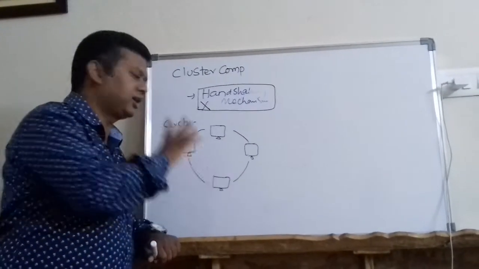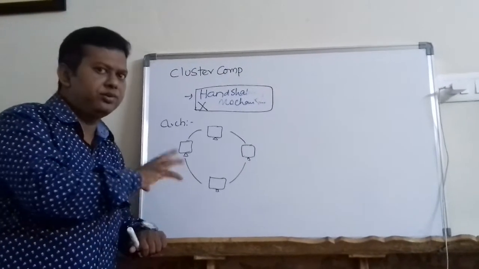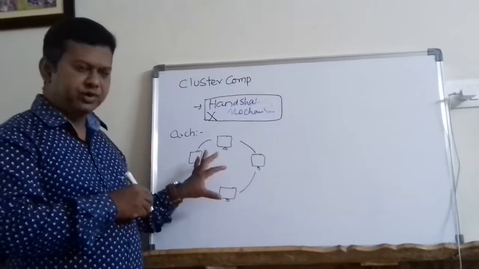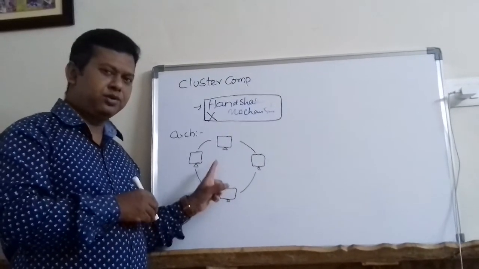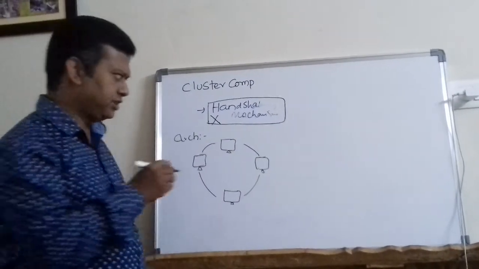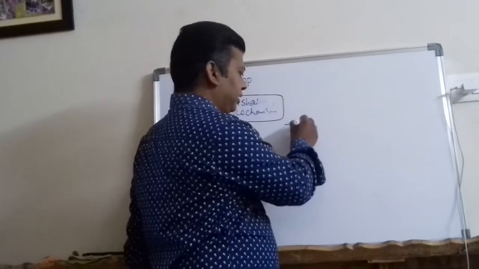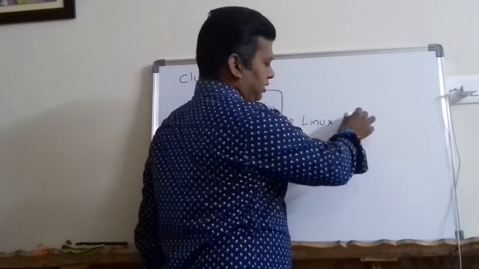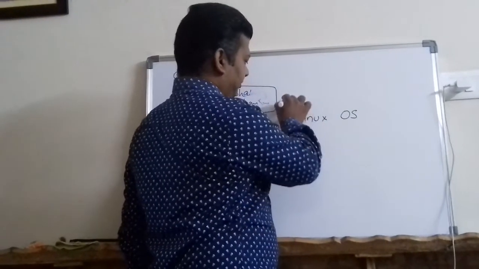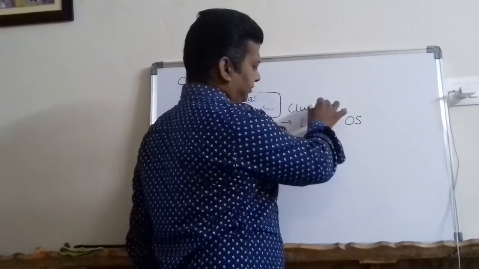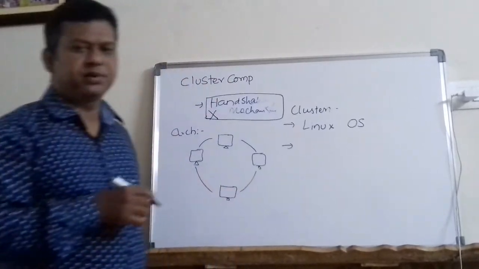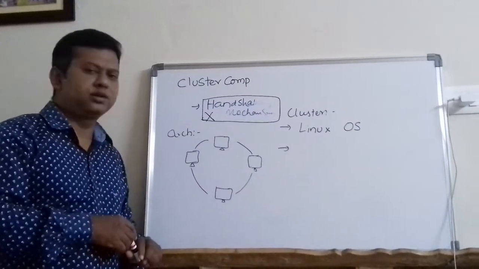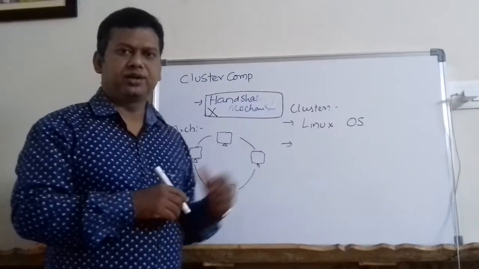The same thing is done in cluster computing. So what happens in cluster computing is, when we set up this cluster, generally in cluster computing we use the Linux operating system, friends. This is an important point. So when I am setting up a cluster, I use the Linux operating system.